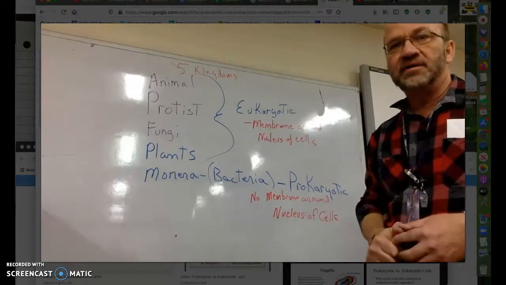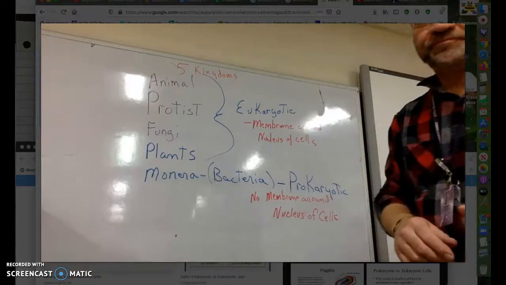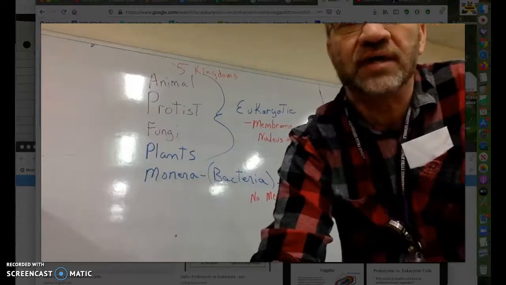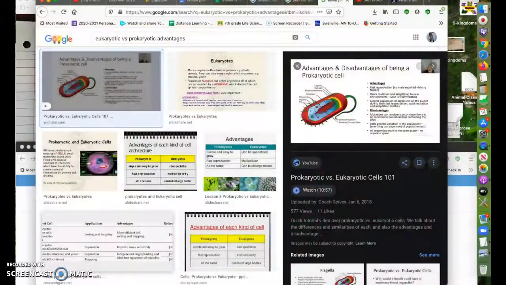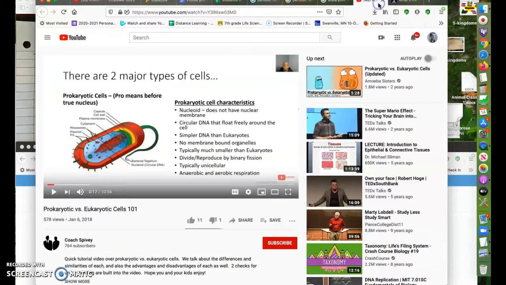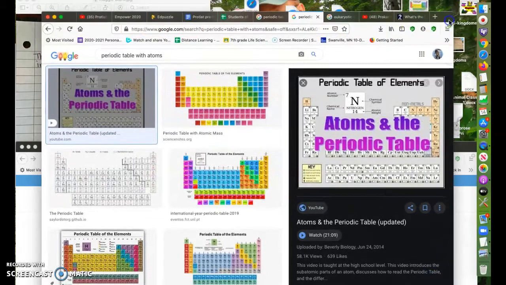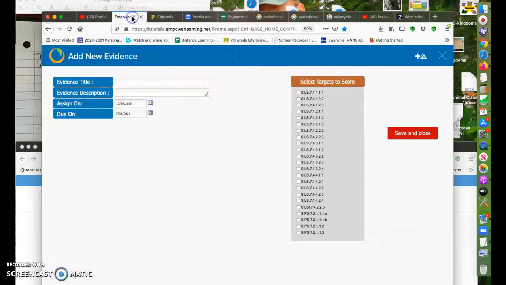You've done a good job, and our standards are part of this, and I want to show you that right now, how that works. Okay, so if we go to Empower, hang on one second, thought I had it right here. If we go to Empower and we look, we see this one right here. I can explain the disadvantages and advantages of a cell being prokaryotic or eukaryotic. That's one that we're going to work on now.